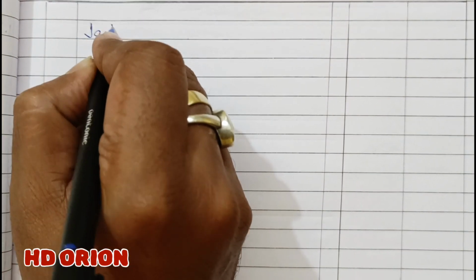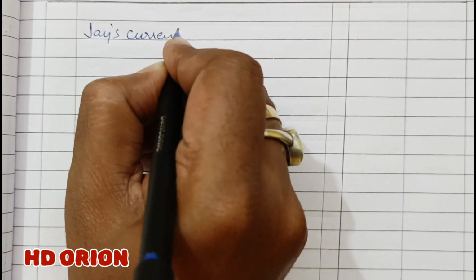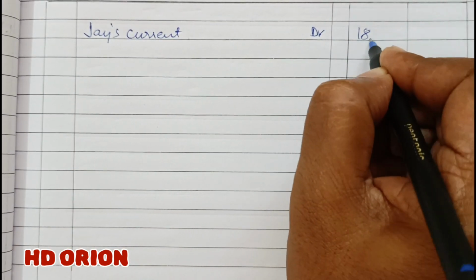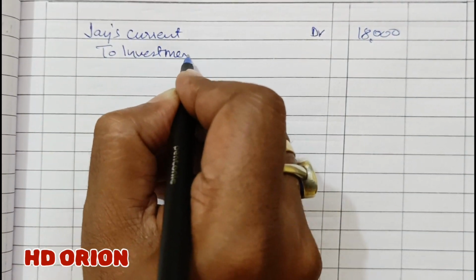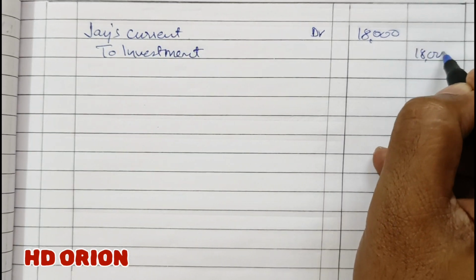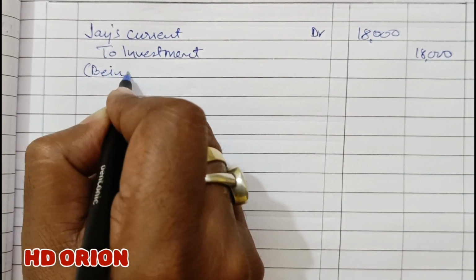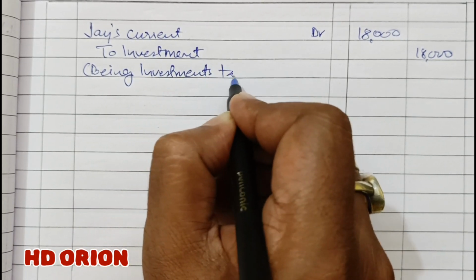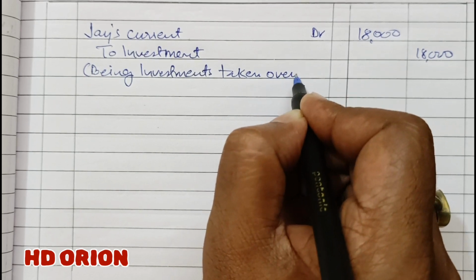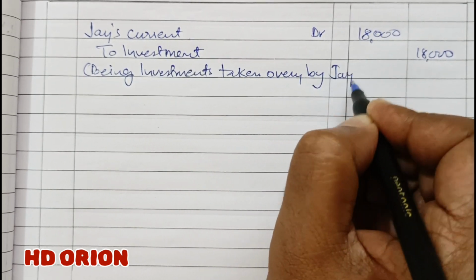Now, as per point D, J takes over investments at an agreed value of rupees 18,000. So J's current account will be debited because J is taking the investments, 18,000. Being investments taken over by partner J.